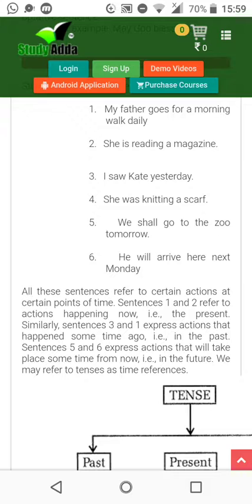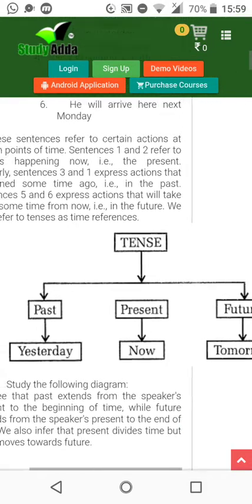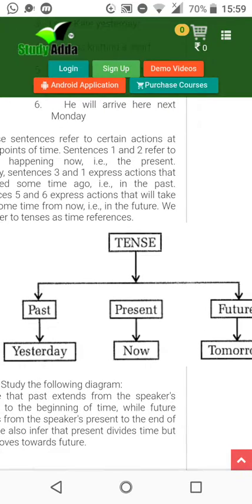Sentences 5 and 6 express actions that will take place sometime from now. That is in the future. Now 5th and 6th, we all know, we shall go tomorrow. Tomorrow of course will happen day after tomorrow, like tomorrow. Abhi hua nahi hai. So that is for future. Next Monday, of course it's written next, so continuing. Now tense types: past, present, future. Yesterday, now and tomorrow.